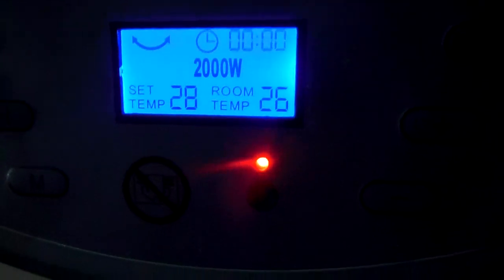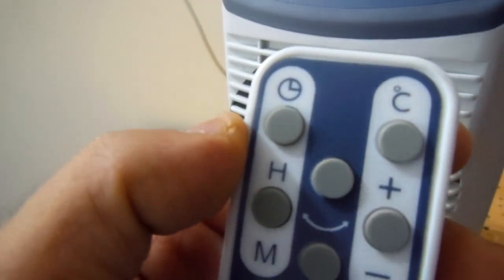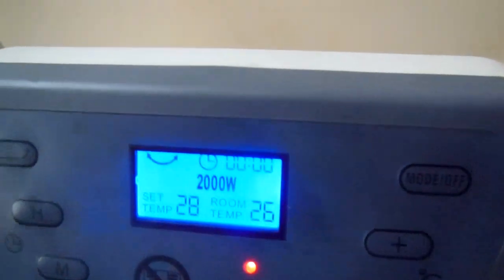We can also adjust the timer for the heater. For example, let's adjust the timer for 1 minute. So here, this is the hour button, and this button is for minutes. We have adjusted the timer for 1 minute. After completing the 1 minute, it automatically turns off.